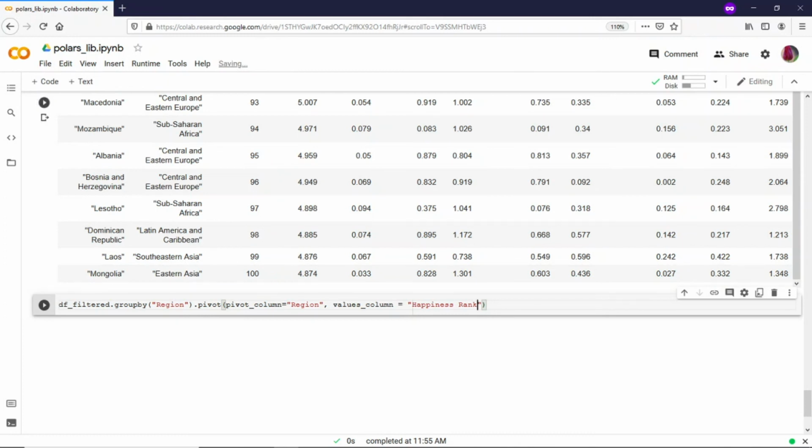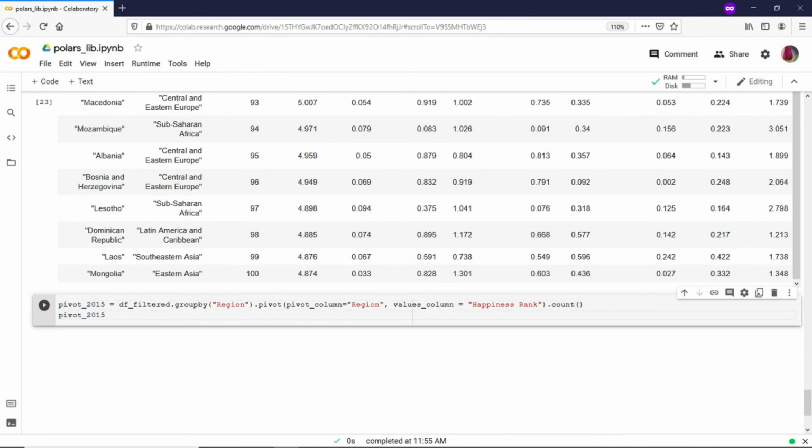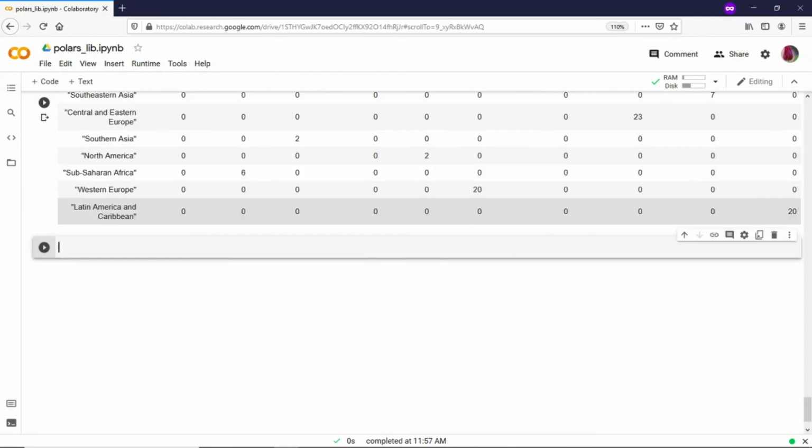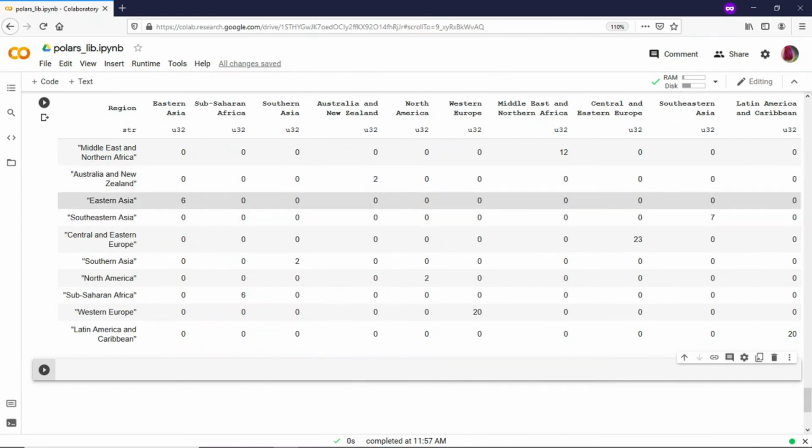And I would say dot count, because we need the count of how many countries are present in which area. And I would save this in something called pivot 2015. So this is the code we have to write to plot the pivot. And this is the pivot we have got.